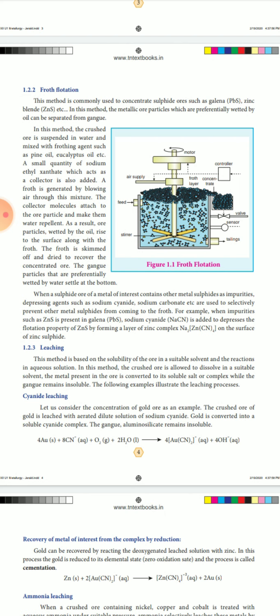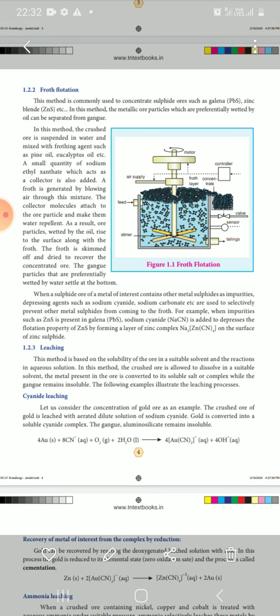The gangue particles, which are preferentially wetted by water, settle at the bottom, so the gangue settles down and the pure sulfide ore comes up to the surface of the vessel. We can collect the concentrated sulfide ores from another vessel. In this method we separate the sulfide ores, and only then can we get the pure metals.